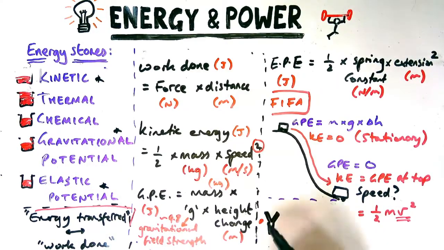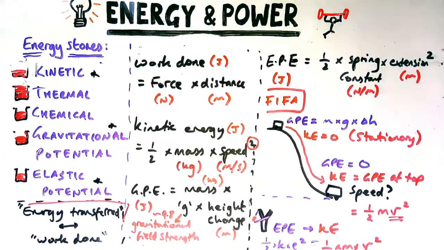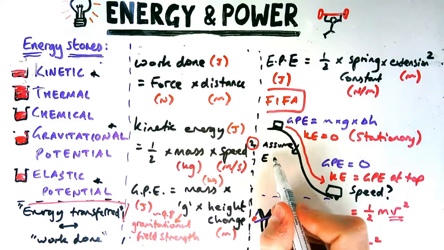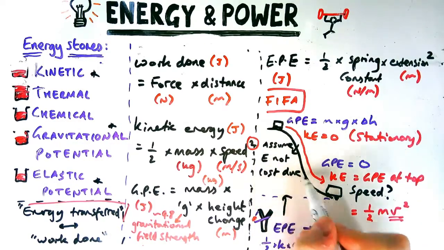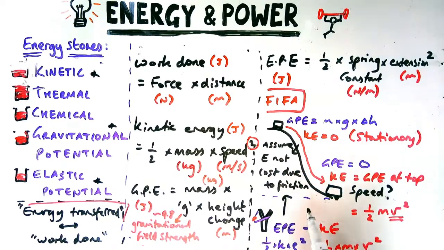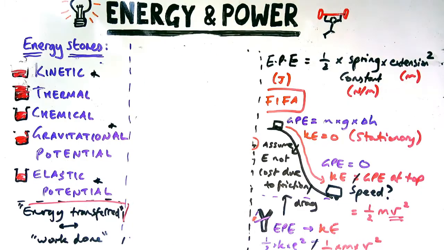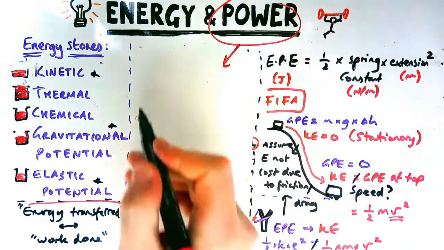You could also have an example with a catapult where you might have to work out the elastic potential energy and then use that to work out the speed. So you could work out elastic potential energy and then say it's equal to half times mass times speed squared. Now sometimes they'll work that through in a question, sometimes you'll be expected to know how to do it. Now this all assumes that energy is not lost due to friction, because if it is, then these two things are not equal to each other. So you won't get the maximum speed that you'd be able to calculate.